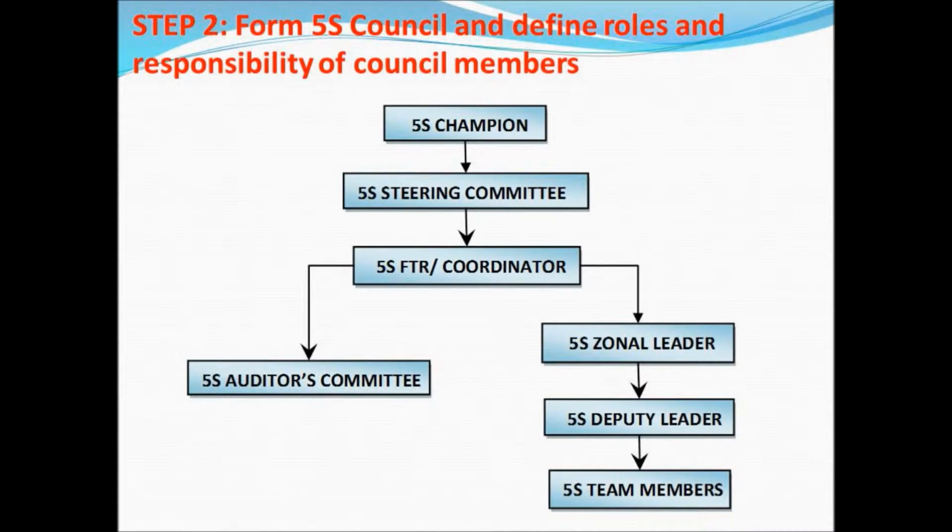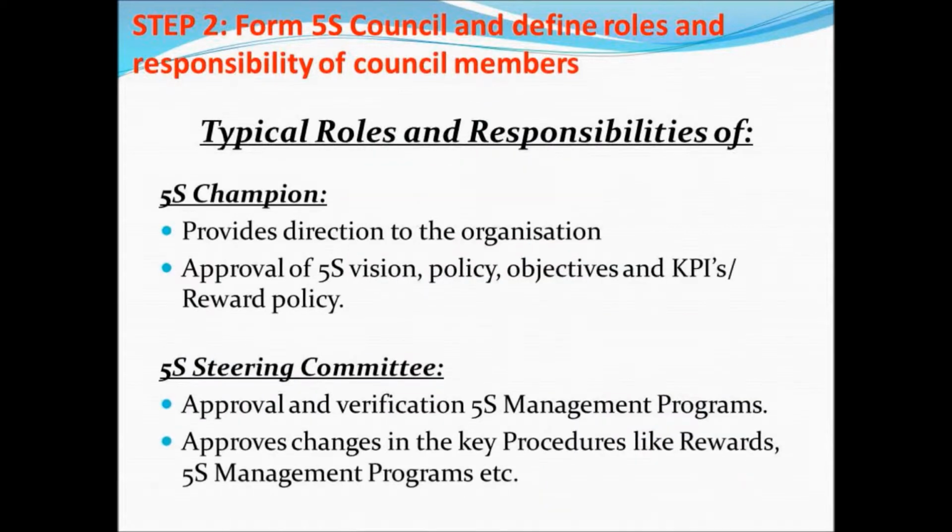Step 2. Form a 5S Council. The structure is a steering committee, followed by an auditors committee, an implementation committee and journal members. Normal recommendations are that journal leaders should be shopfloor people as far as possible, and others can be members.